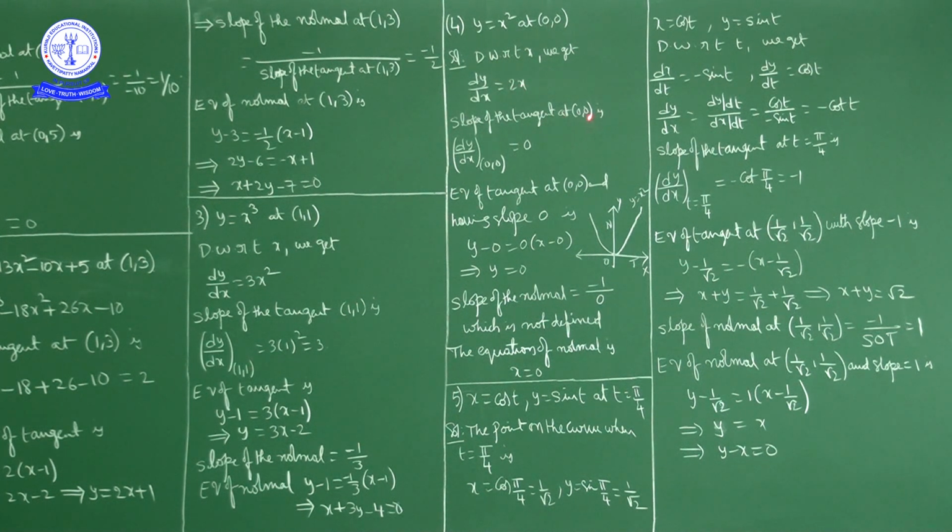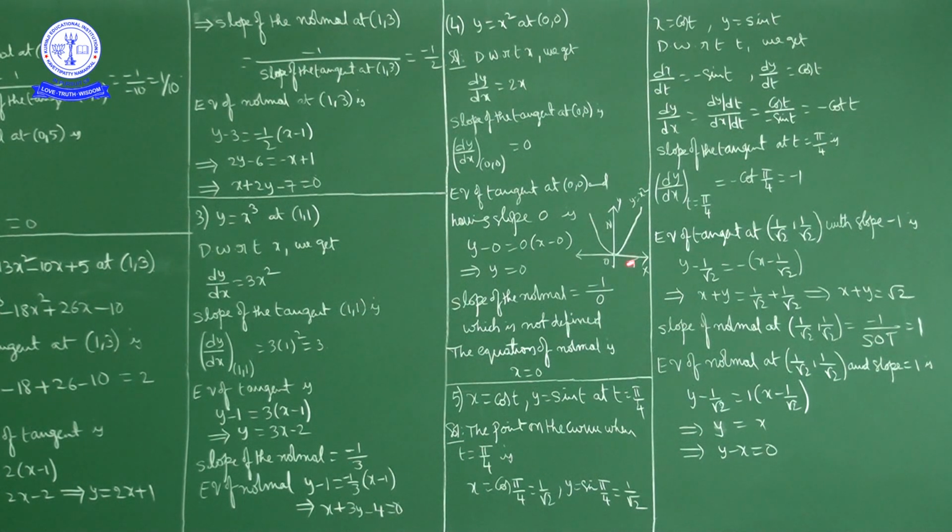Now the slope of the tangent at 0 comma 0: in place of x if you substitute 0, dy by dx is 0. Now the slope of the tangent is 0, then the equation of tangent is what? The equation of tangent is y is equal to y1, nothing but y is equal to 0. Anyhow, we write like this: y minus y1 is equal to the slope of the tangent into x minus x1. So y is equal to 0 is the tangent, which is nothing but the x axis.